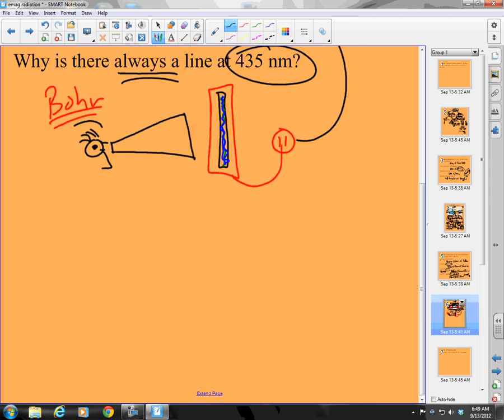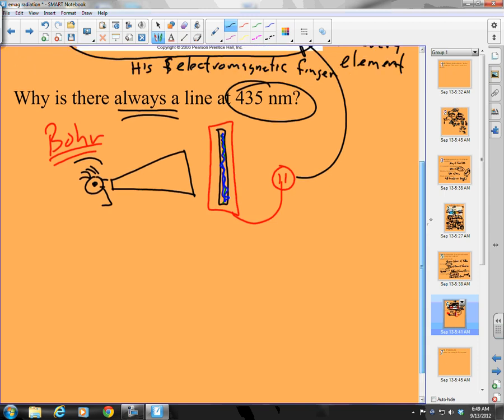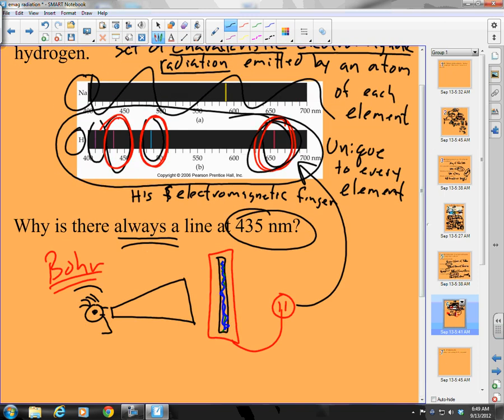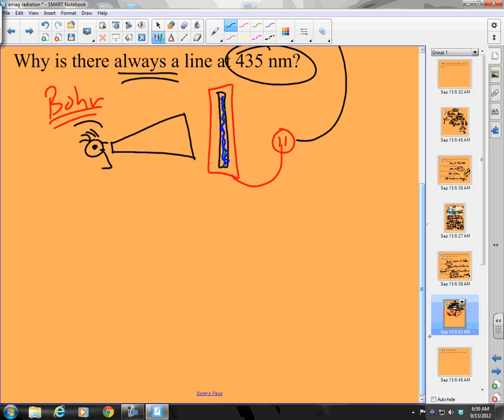Well, what happens? What produces the light? Because this is light, right? These things here are different colored light. And the question is, what produces that? It has to come from somewhere. Does it come from the electricity? Not really. Here's what happens. Here's my proton, and I have an electron. Let's say this is hydrogen, so I have one electron. I put energy into it, and what happens to that electron? Well, it gets what we say is excited. So it will jump. It'll go farther away from my nucleus.